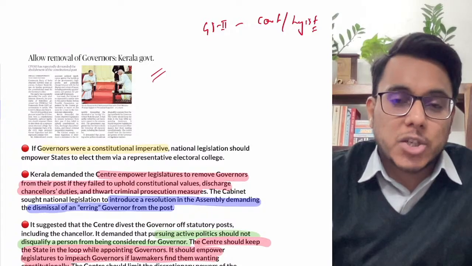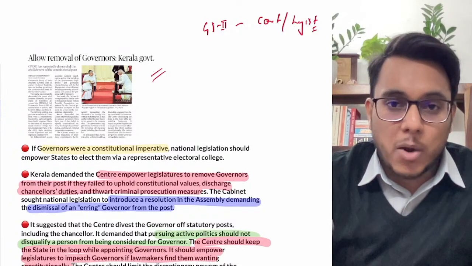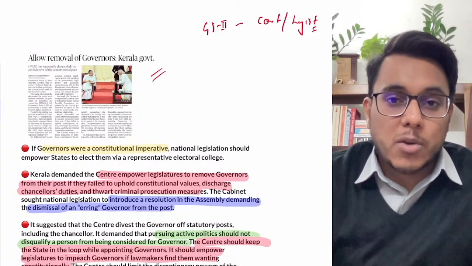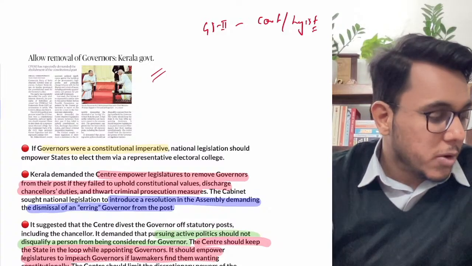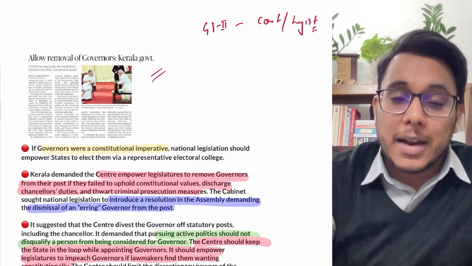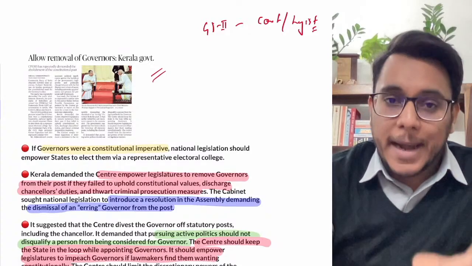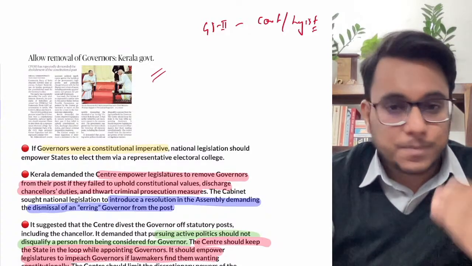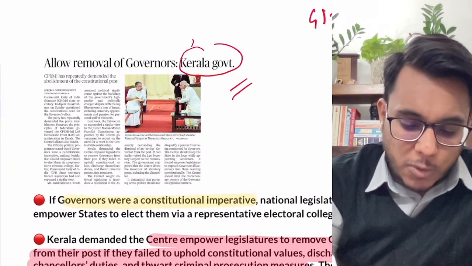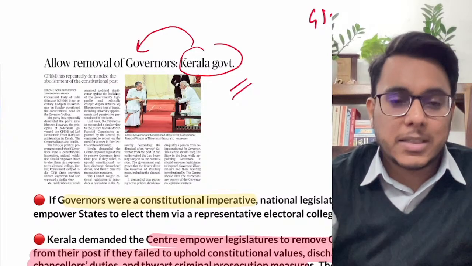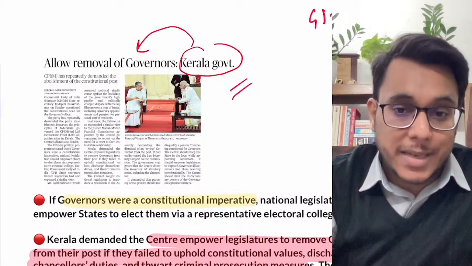In this direction, the tussle between the governor and chief minister in West Bengal is going on. Then the tussle is going on between the governor and the chief minister in Tamil Nadu. It is going on in Kerala. It is going on in Maharashtra. And many of these controversies we have seen repeatedly, many times. Now the Kerala government has proposed that over the governor, the chief ministers need to be given some kind of supervisory control.